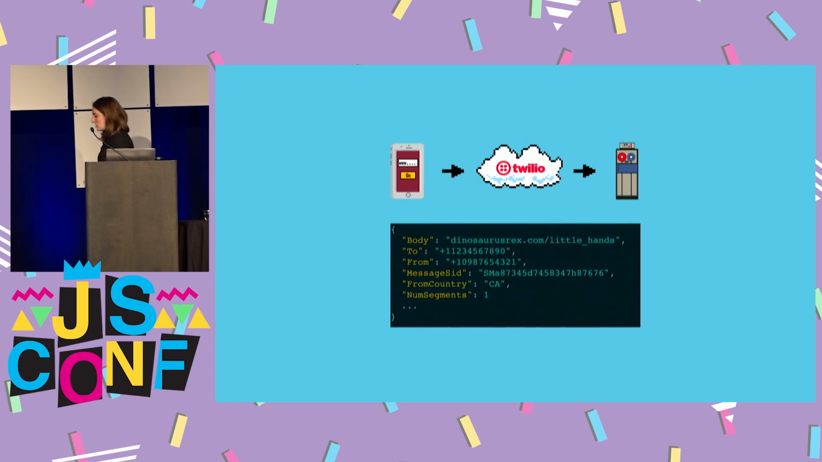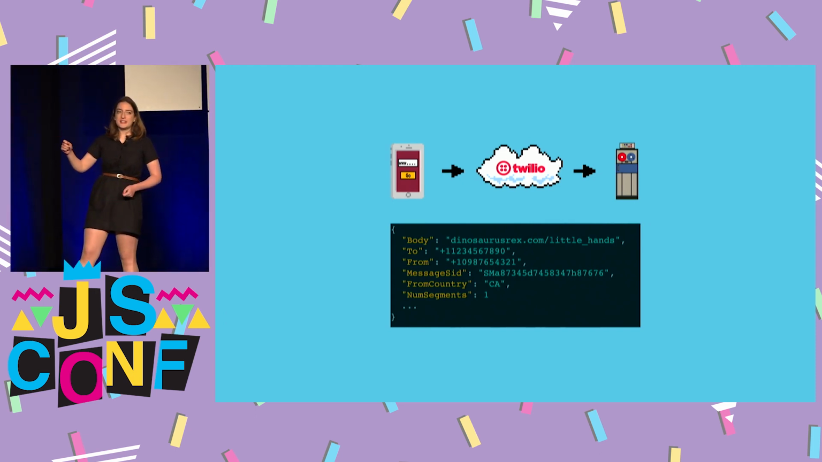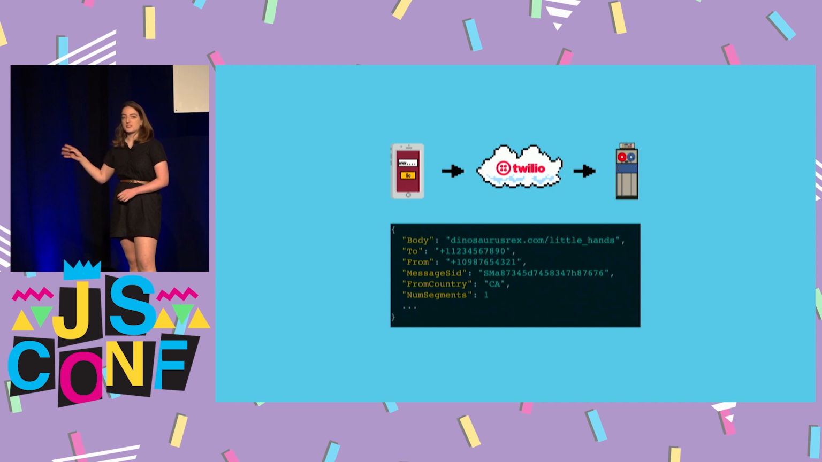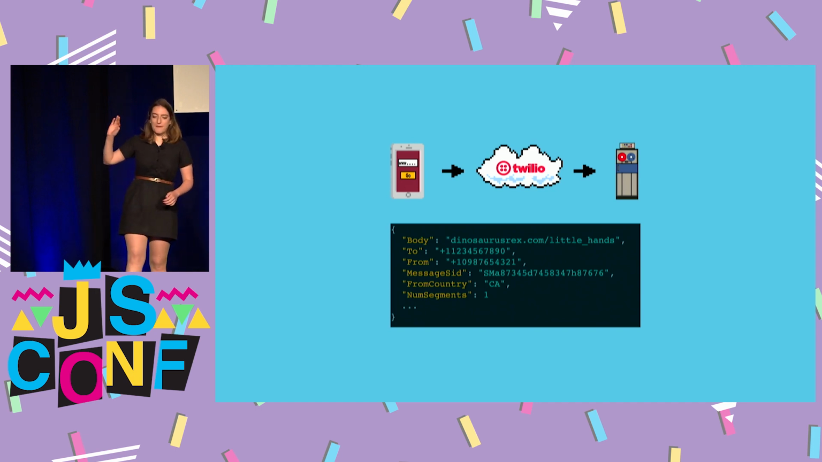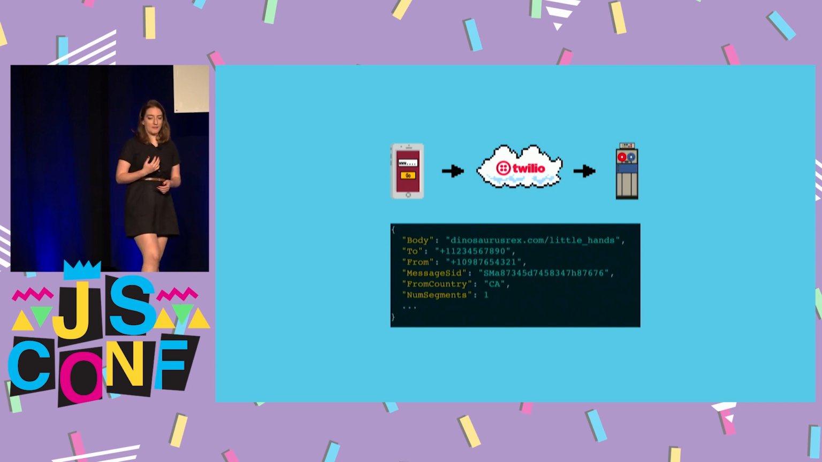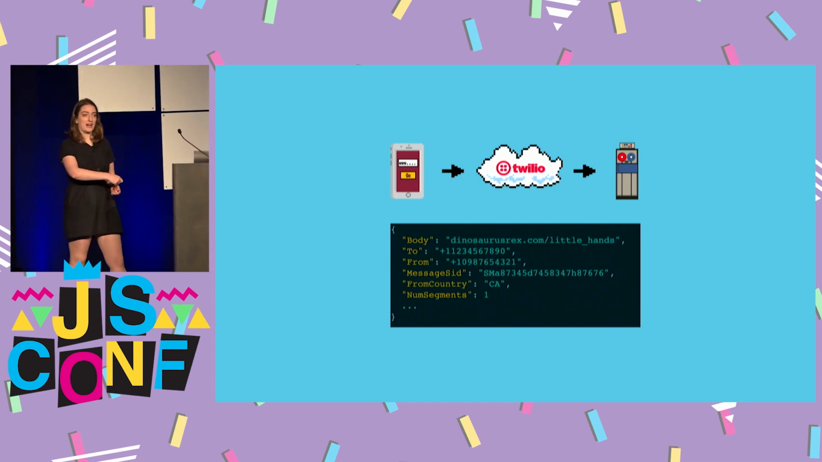So then this message is sent to the Twilio number that I own, and Twilio takes that and turns it into this very, very big JSON blob with a whole bunch of information. And I've highlighted the parts that are really important here. At first we have the body, which is just the URL that we're requesting, the to number, which is the number that I have, and the from number, which is the number that we're going to want to send the data back to at the end.